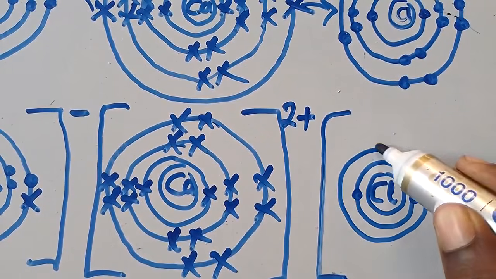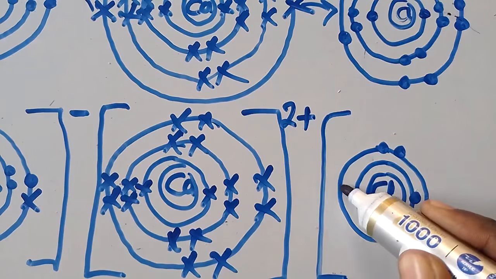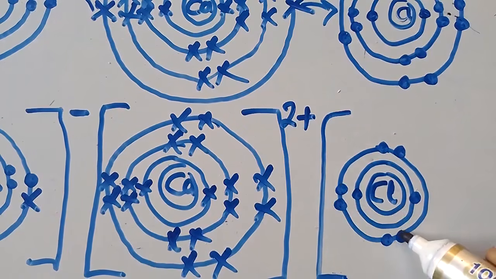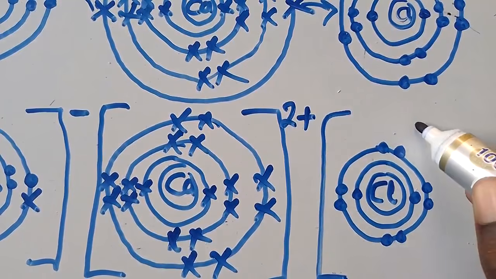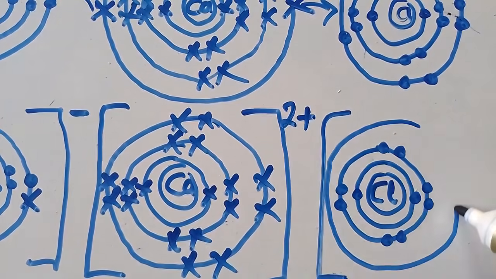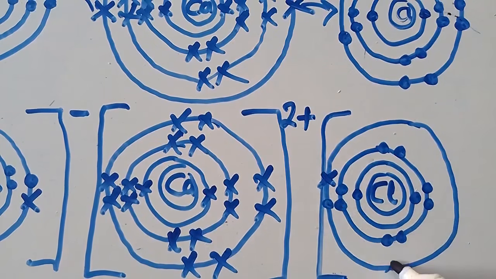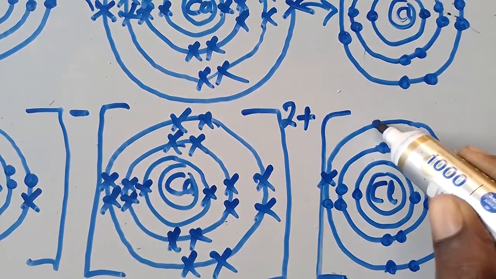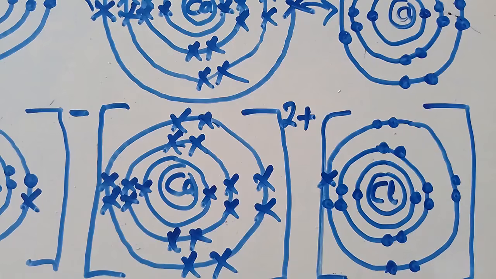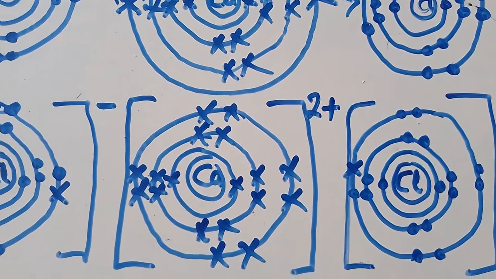Here I put 8. I do this. I put 8. Have you seen? Like this. Even this one here, I'm going to put 8. So a star, showing that this one just came from somewhere. Like this. They are full now. I do this. Then I say minus here. Have you seen? So this is the structure for what?